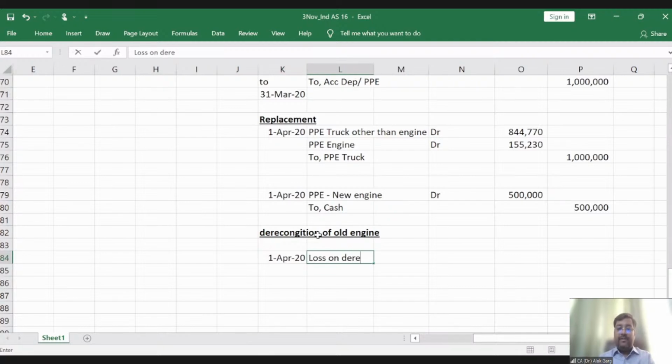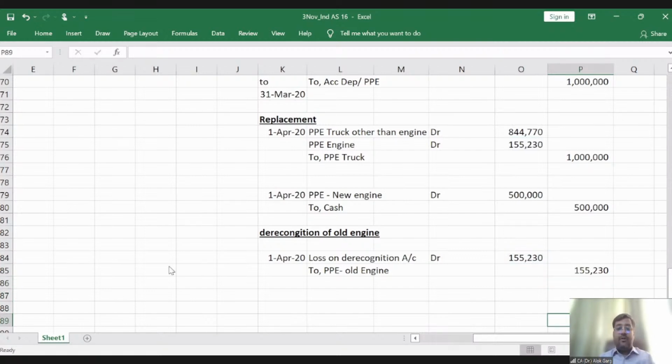Loss on derecognition account debit in the P&L, to PPE old engine. What is the value? The value is 155,230.